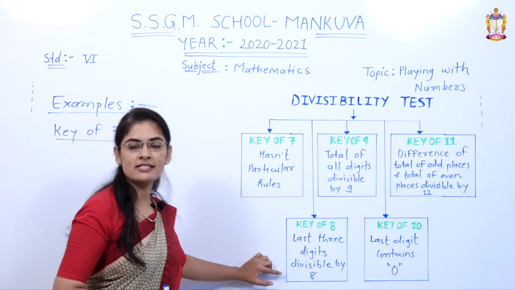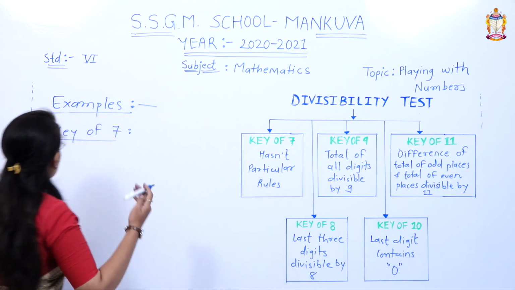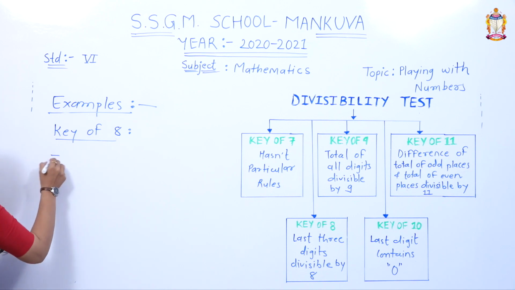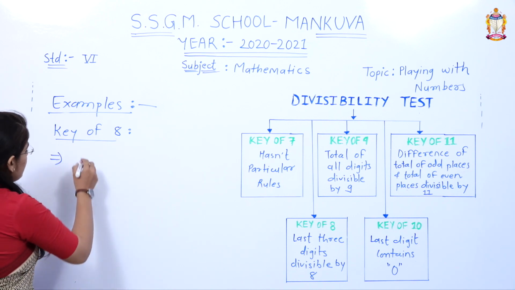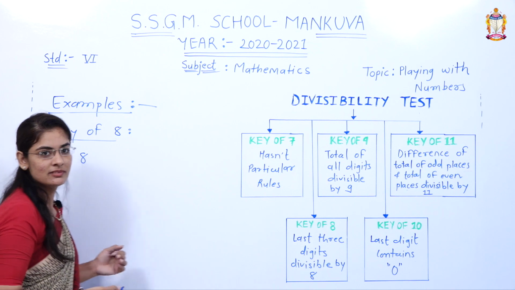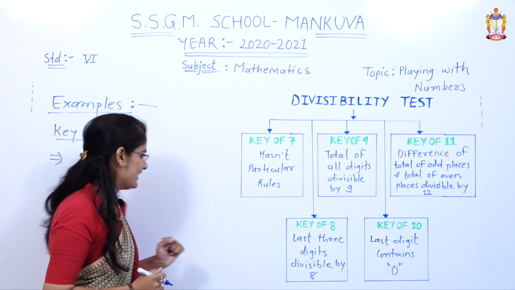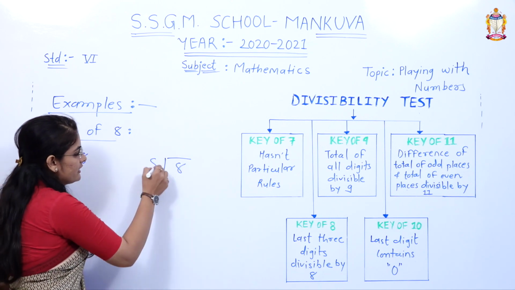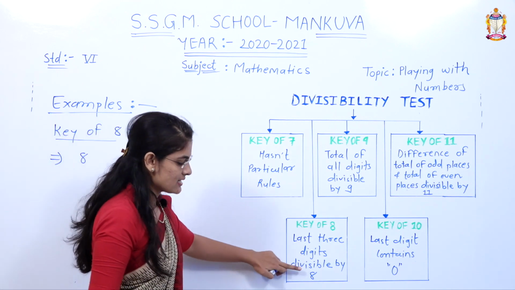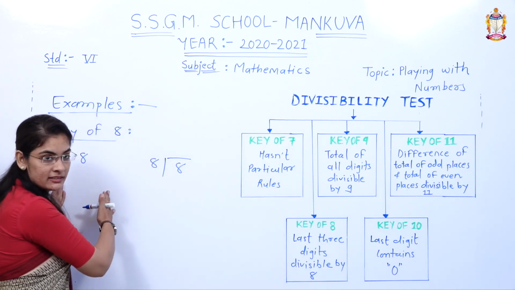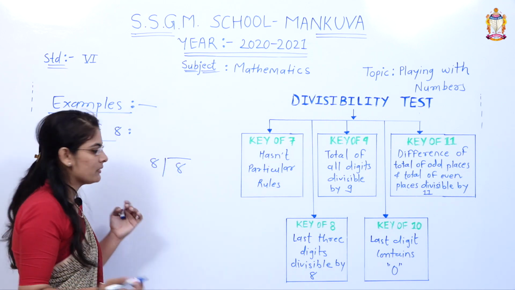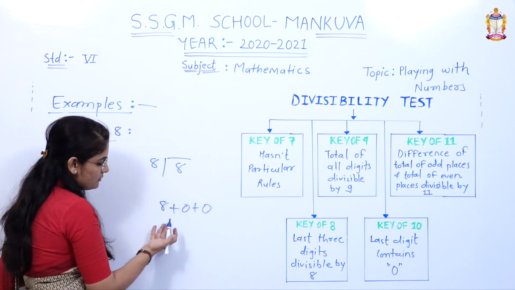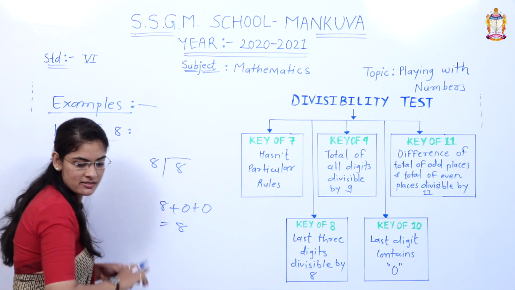Last 3 digits divisible by 8. Let's take an example of 8. Suppose we take the small number 8. What do we have to do? 8 divided by 8. What is the rule? Last 3 digits, but the number 8 has only 1 digit. It doesn't matter. 8 means 8 plus 0 plus 0, which is 8.